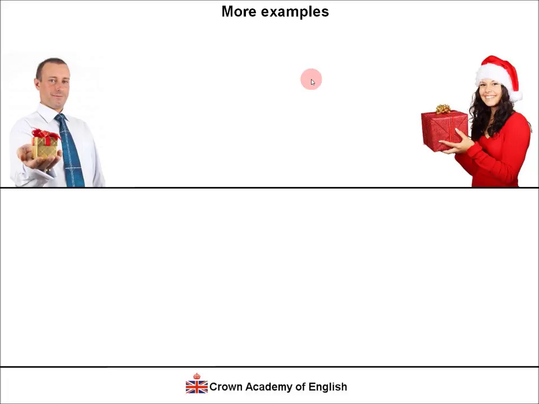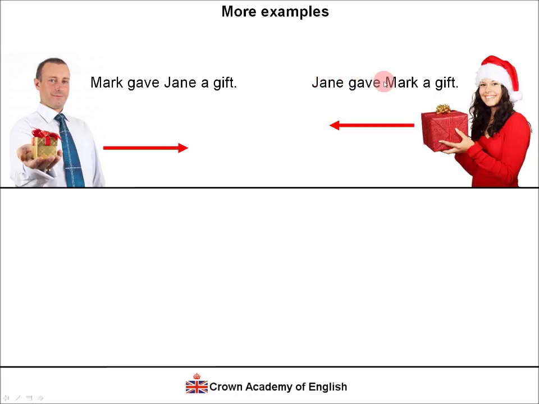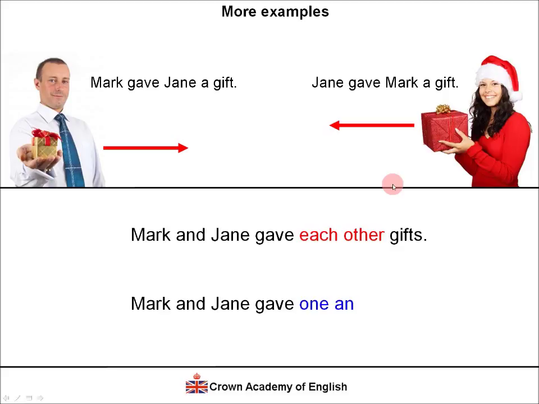Let's look at some more examples. Mark gave Jane a gift. And Jane gave Mark a gift. So we can say that Mark and Jane gave each other gifts. They gave each other gifts. Okay, it's reciprocal. And we can also say Mark and Jane gave one another gifts. So both of these sentences are correct, and both of them mean exactly the same thing.